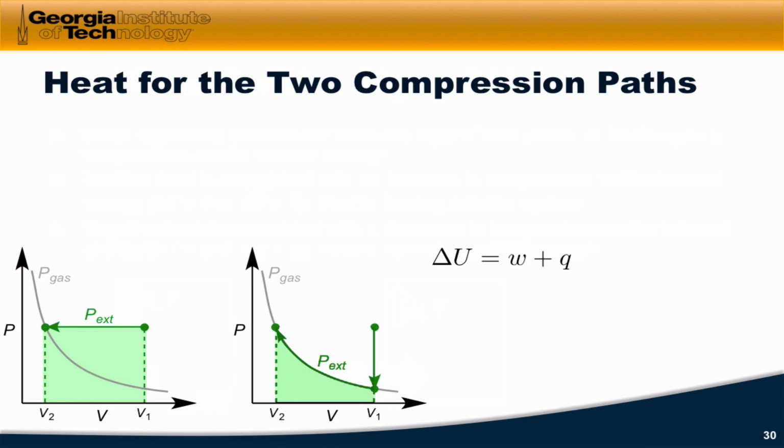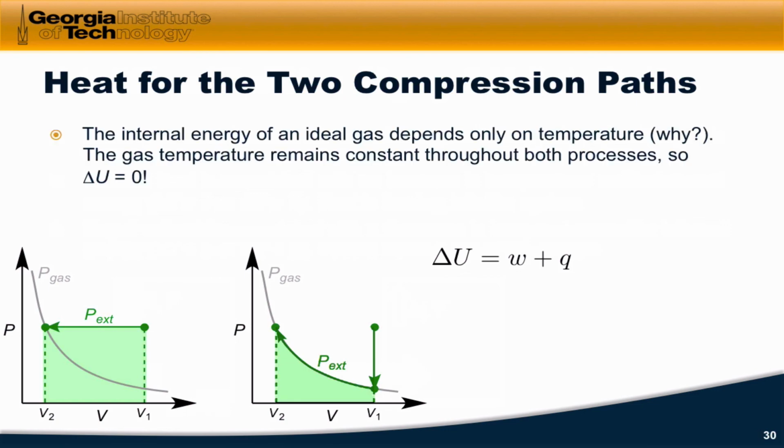And this idea that heat is equal to the difference between change in internal energy and work, we can also use in the context of these two ideal gas compression paths to calculate the heat. The internal energy of an ideal gas depends only on the temperature. It's not actually difficult to understand why this is so. It has to do with the fact that ideal gas particles have only kinetic energy, right? No potential energy. And so only the temperature affects the internal energy of an ideal gas. Changes in volume, as long as the temperature remains constant, don't affect the internal energy of an ideal gas.